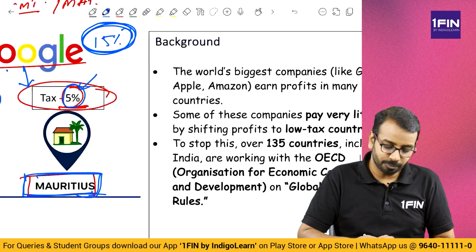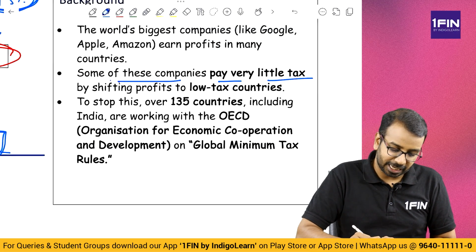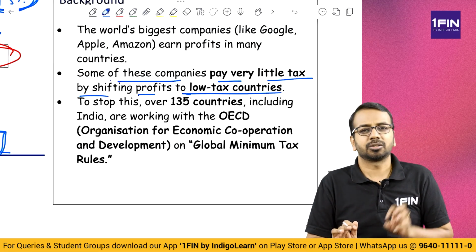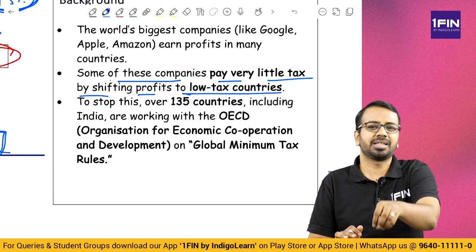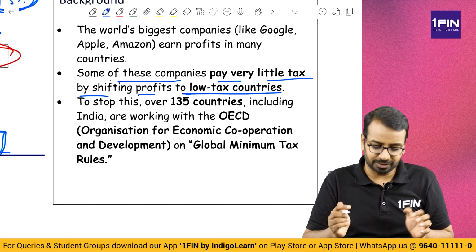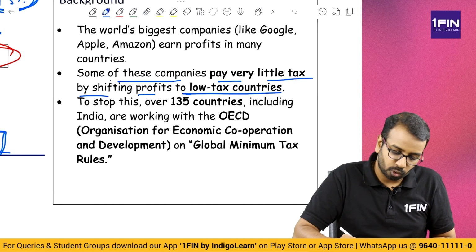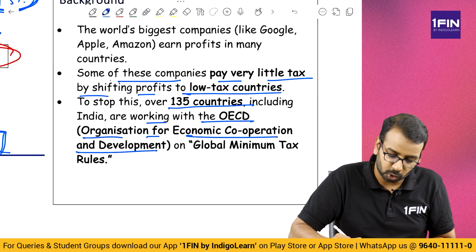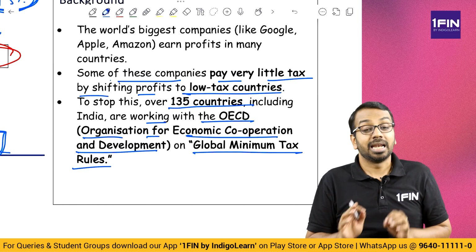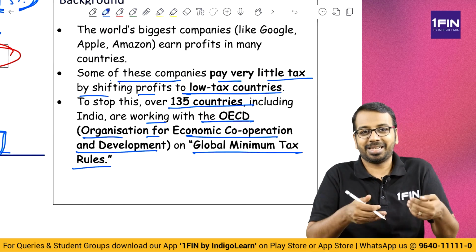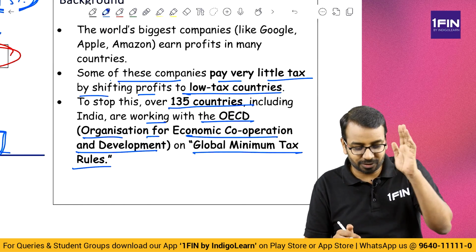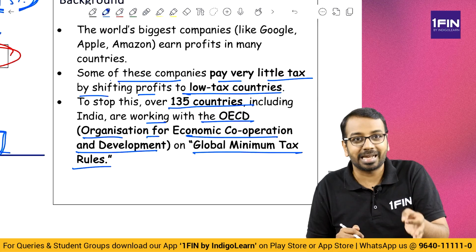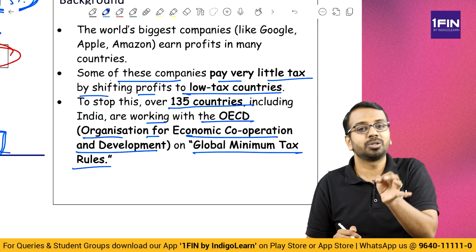Okay. So, a lot of companies pay very little tax by shifting profits to low tax countries. So, I'll register a subsidiary here, a subsidiary there, and then try to lower my taxes. To stop this, over 135 countries are working with the OECD, the Organization for Economic Cooperation and Development, on a global minimum tax. Like we have minimum alternate tax and alternate minimum tax, now they have introduced something called the global minimum tax, which is also called Pillar 2 taxes.